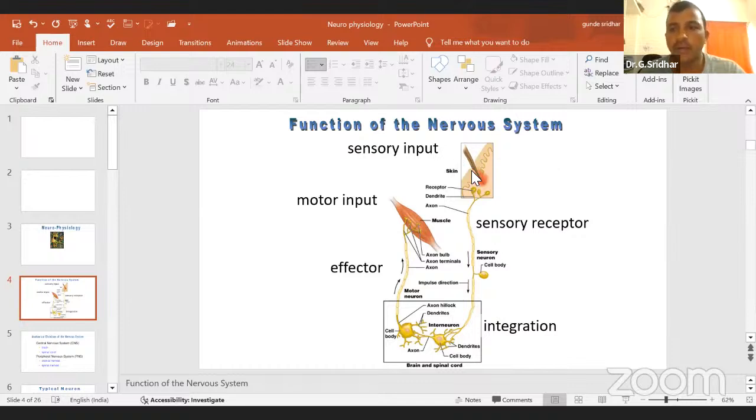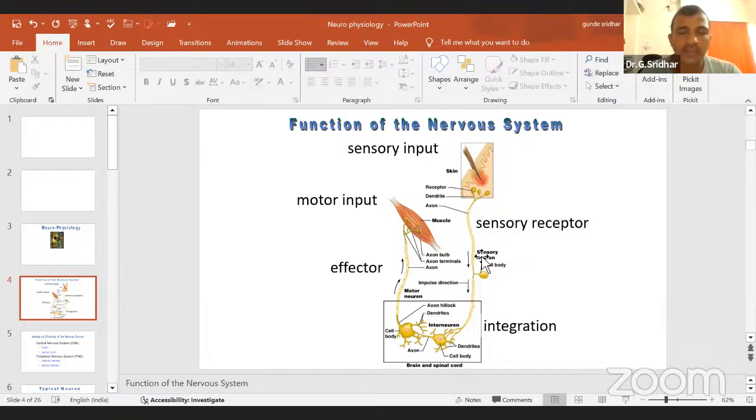Your skin may have different types of receptors. These sensory receptors take the stimulus from the external source. Those neurons we can call sensory receptors. These sensory receptors take the signal from the external source and send the signal to this sensory neuron. This sensory neuron will send the signal or stimulus from the external source to the central nervous system, mainly the brain.